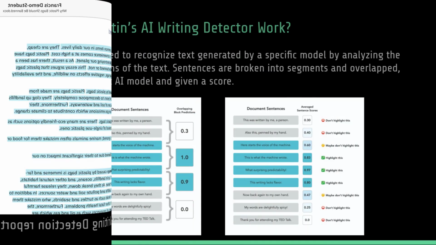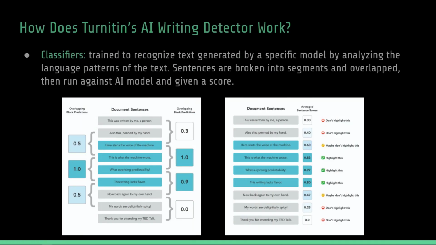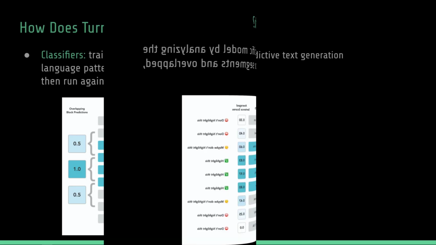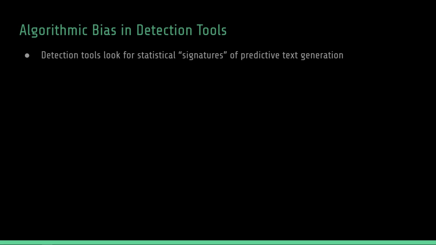How does Turnitin's AI writing detector identify text that it thinks is AI generated? Their AI writing detector uses classifiers. The detector is trained to recognize text generated by a specific model by analyzing the language patterns of the text. The sentences are broken into segments and overlapped, then run against an AI model and given a score. This score determines whether the text will be highlighted as likely AI generated. There are algorithmic biases in detection tools. Detection tools look for statistical signatures of predictive text generation.